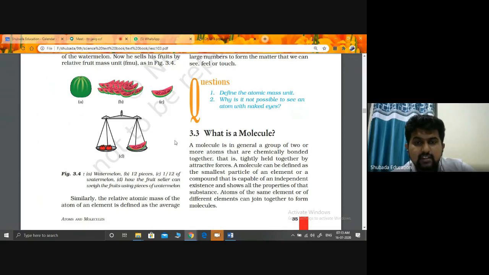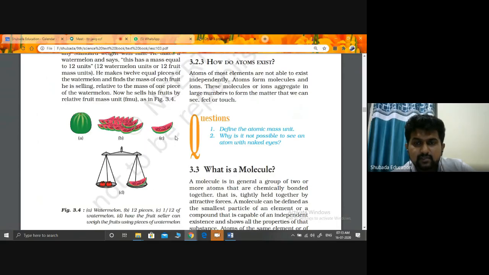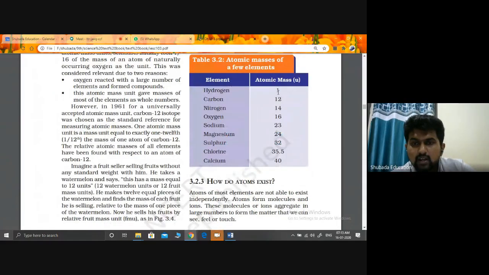The same way we represent it like this. Hydrogen 1, carbon atomic mass unit is 1/12, so hydrogen mass is 1/12 of it. This is called relative atomic mass.